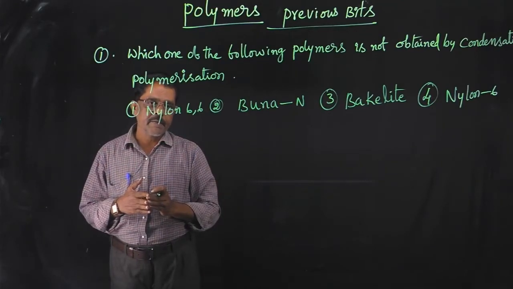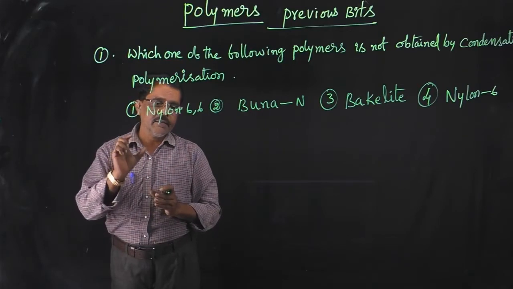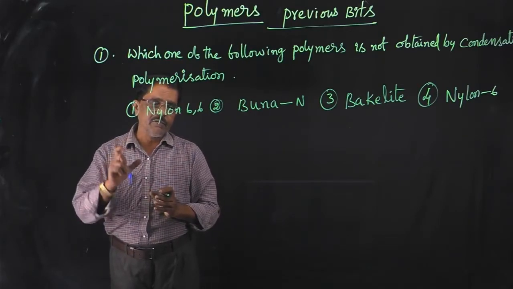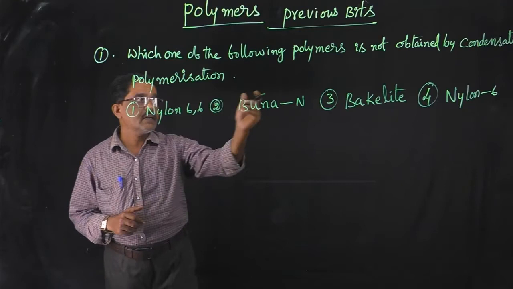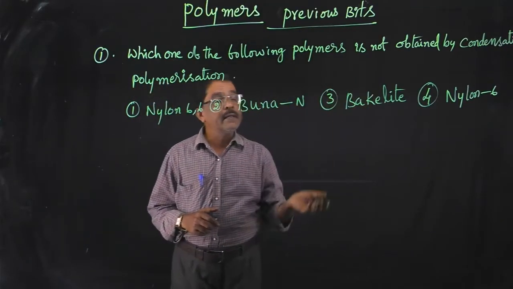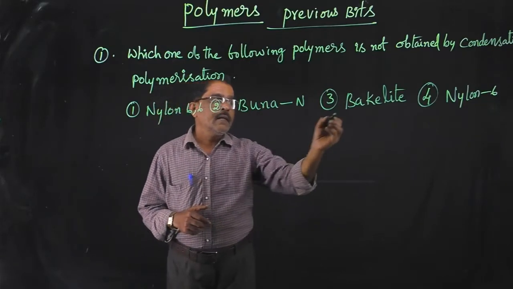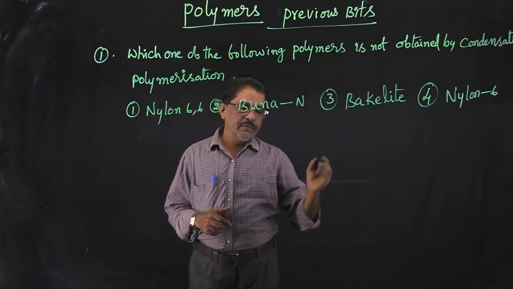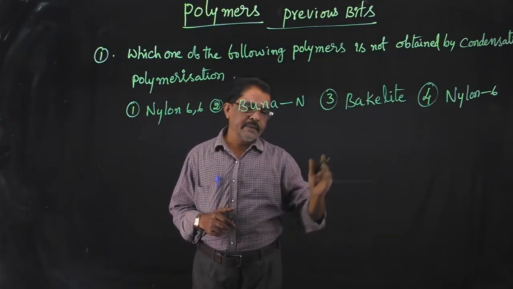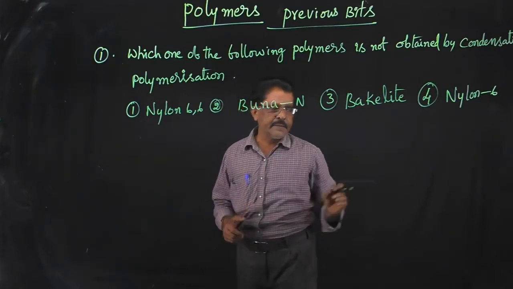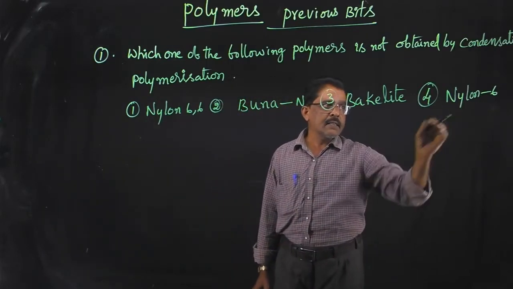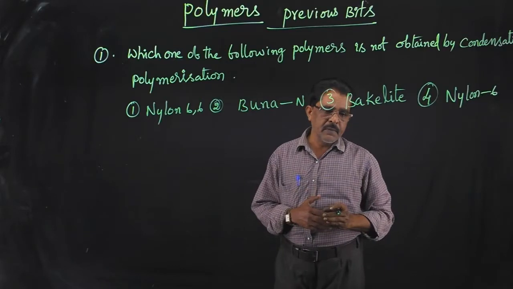So here condensation takes place by removal of water. But the question is asking which is not obtained by condensation polymerization. Bakelite is also a polymer of phenol and formaldehyde. Here also a water molecule is lost. And nylon 6 is also a condensation polymer.